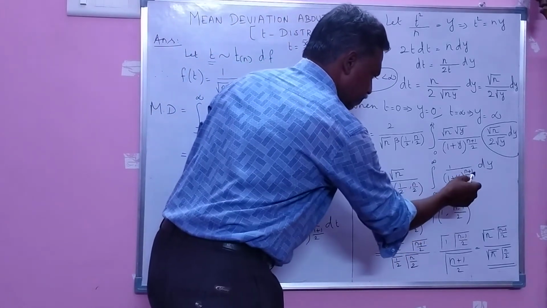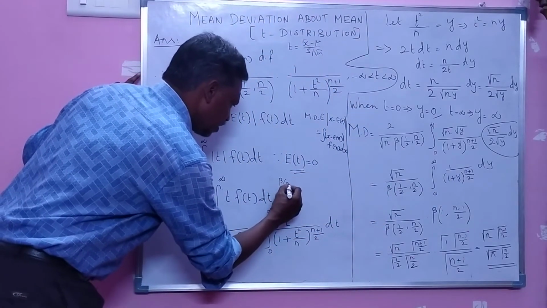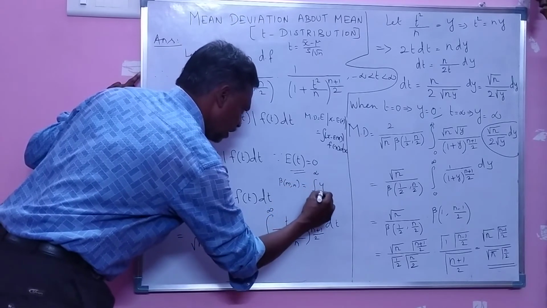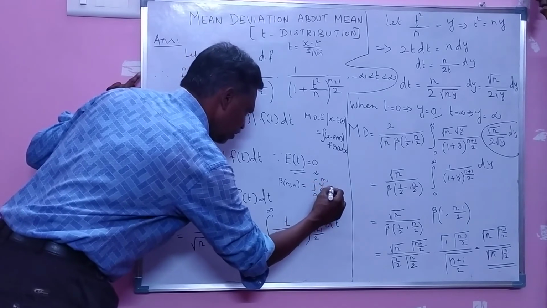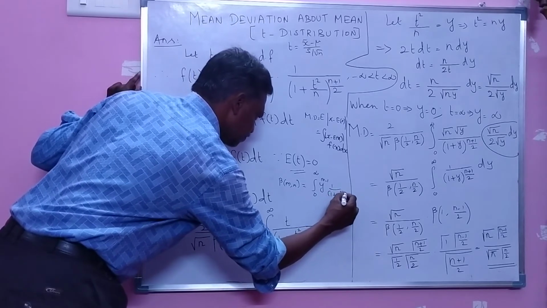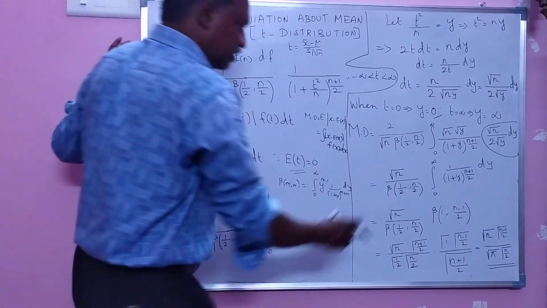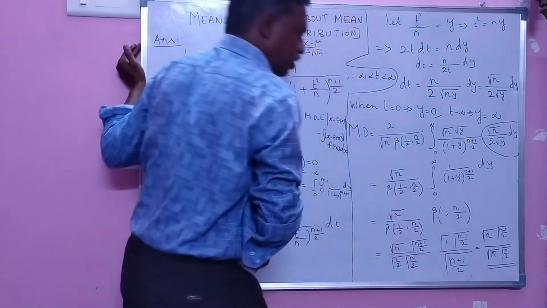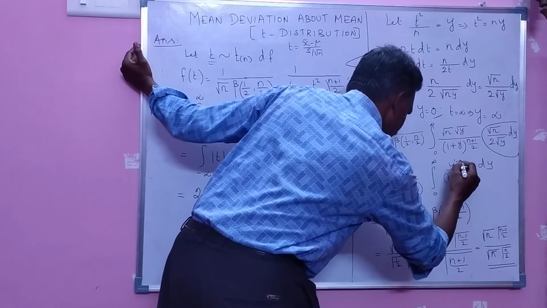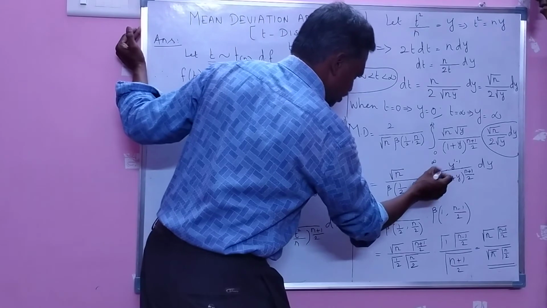Now, which is equal to root n divided by beta of 1 by 2 comma n by 2 into, this is beta integral. So, how? Here I write beta of m comma n, which is equal to integral 0 to infinity y power m minus 1 divided by 1 plus y power m plus n into dy. This is one beta integral of m comma n. So instead of y here, y power 1 minus 1.